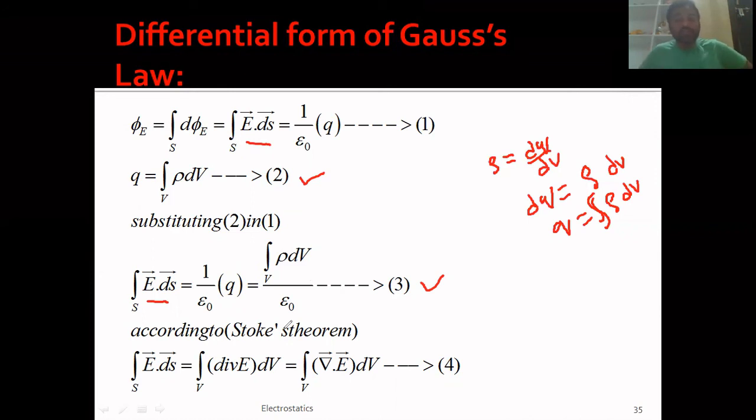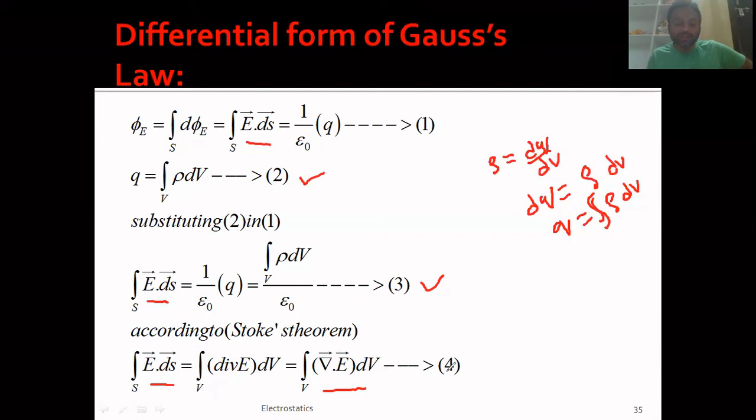But what is important here is that the theorem converts a surface integral into a volume integral. E dot ds is a surface integral, and we can convert it into a volume integral. This is taken as equation number 4. So I can write integral E dot ds as integral divergence E dv, and divergence E is written as del dot E.